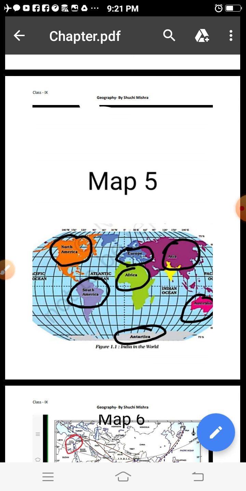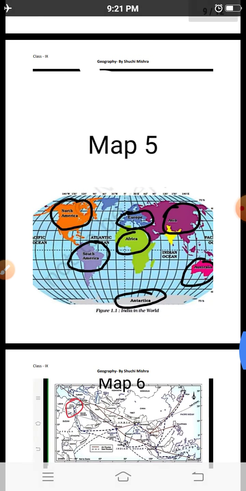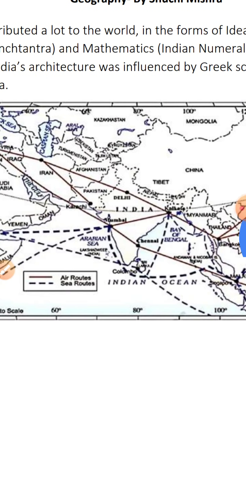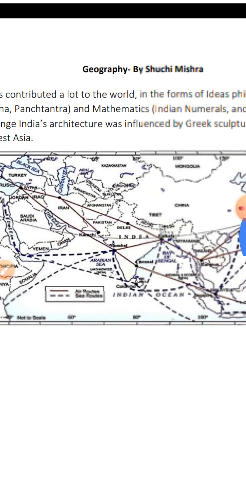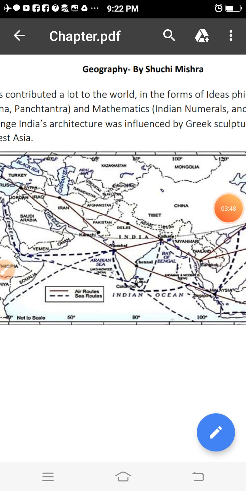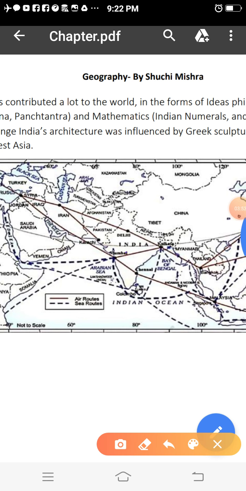The answer is simple. First thing, India has the largest sea coast in the Indian Ocean. If you see this map, here you can notice that India has the largest sea coast, and this is only due to this one peninsula.